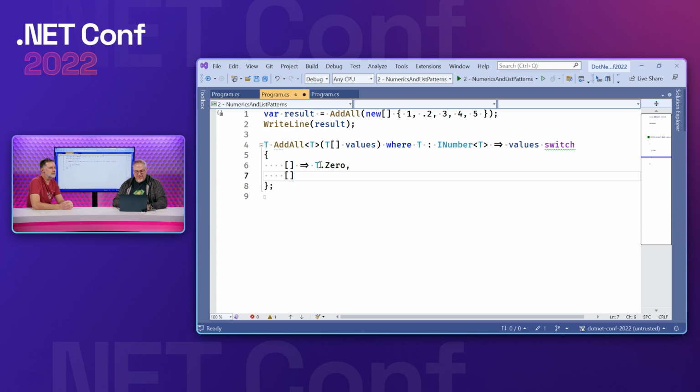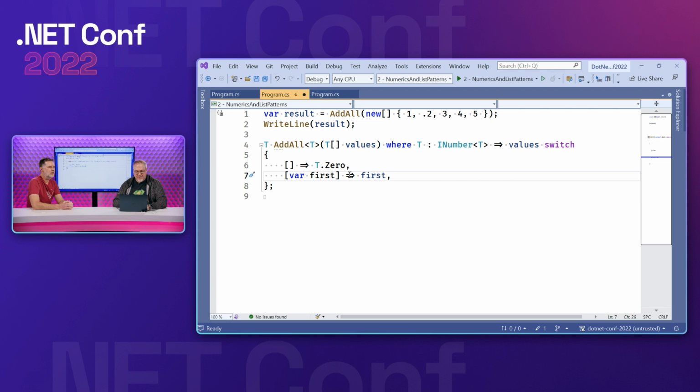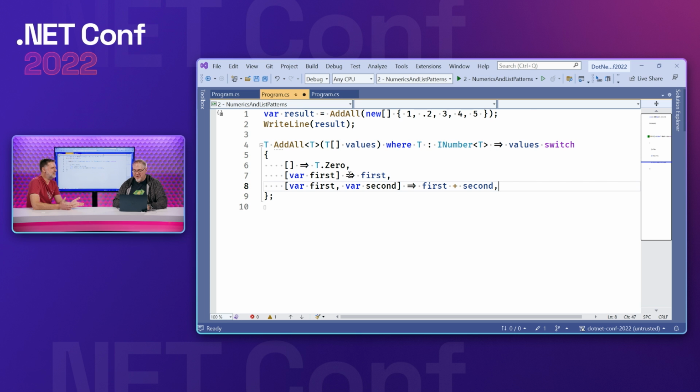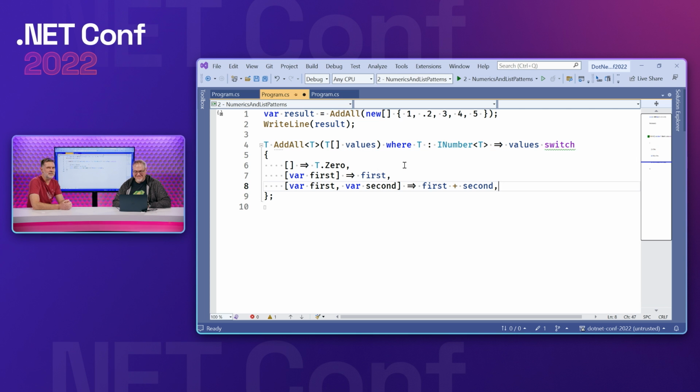But then if it has something, what is that? Let's say it has one thing. We can use a recursive pattern here and say, oh, it's one thing, and we'll pull that first thing out of it using a variable, a var pattern. But that could be any pattern in there. We could say if the first one is null, then do this. But we'll use the var pattern here. And then it's just that. Now we can have a contest, I suppose, to see what gives out first, the compiler's ability to process the size of this file or to produce cases for it. And we can just keep on going, right? But this is telling me that I haven't covered length 3 yet, so I've got a ways to go. It's not sustainable to keep adding more things.